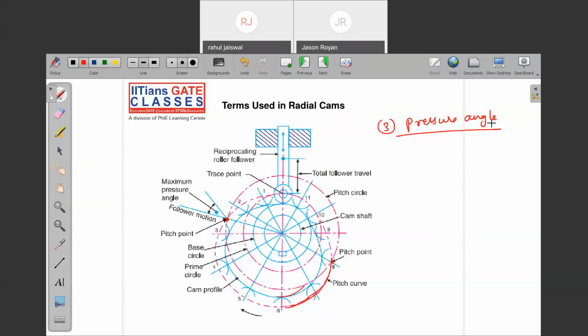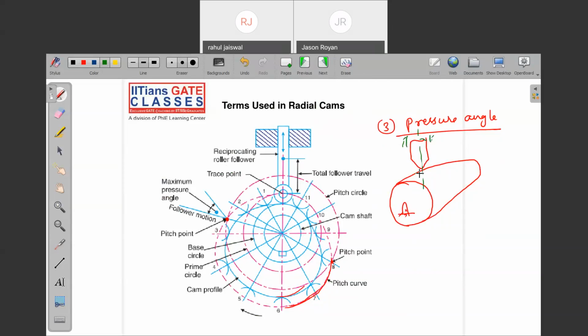Third important thing: first of all, what is the pressure angle actually? That is the important point, right? Now, let me define it very clearly so that there is no confusion after this. Let's say this is the center of rotation. This is the cam profile. And let me take a knife edge follower. Now, let me draw the points. This is fixed.